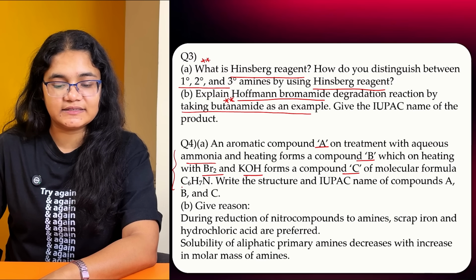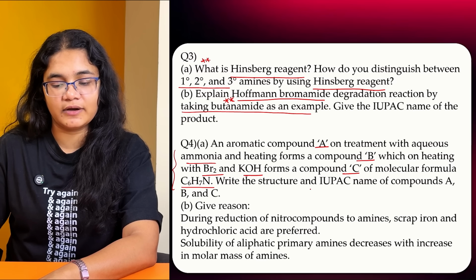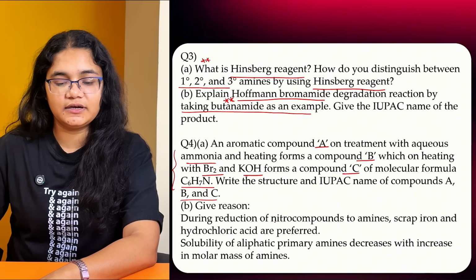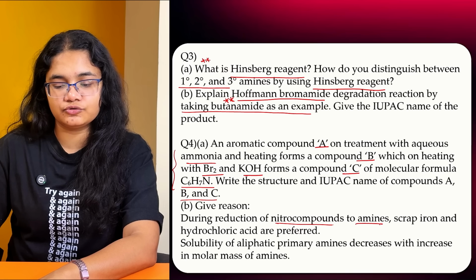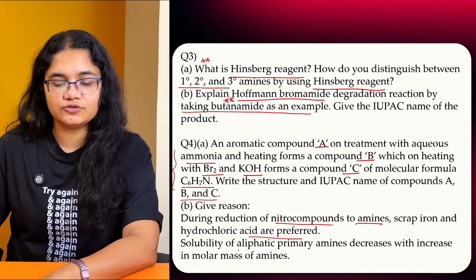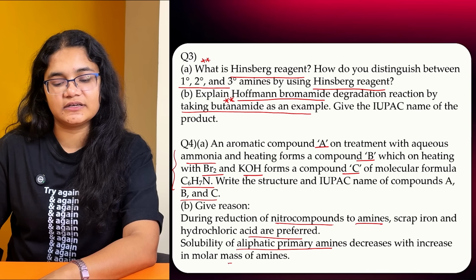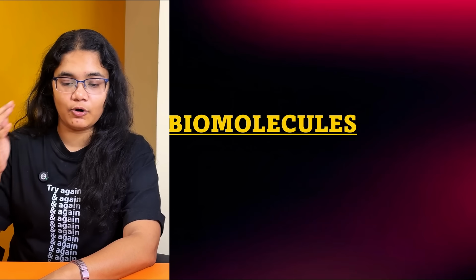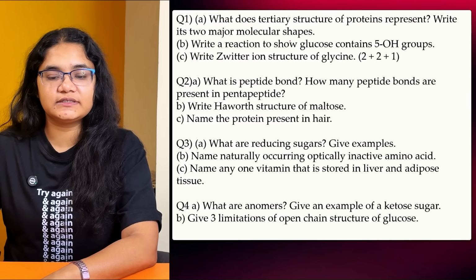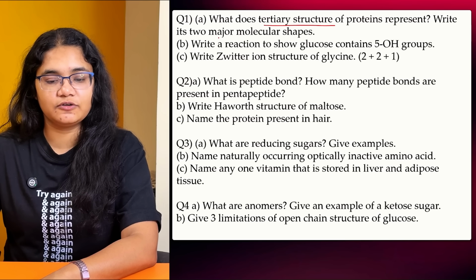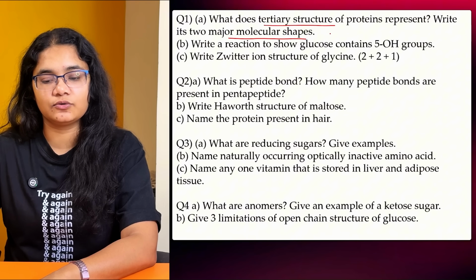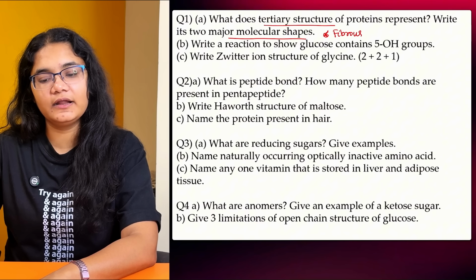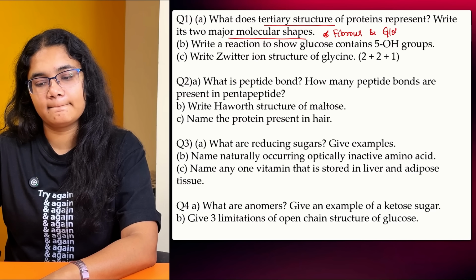The molecular formula is C6H7N, and then you have to write the IUPAC name and the compounds A, B and C. Next, give reason: during reduction of nitro compounds to amines, scrap iron is used, and solubility of aliphatic primary amines decreases with the increase in molar mass of amines. So these questions are important. Next, moving to biomolecules. Here, first of all, what is the tertiary structure of protein and write its two major shapes. So here basically you have to write about fibrous and globular protein.